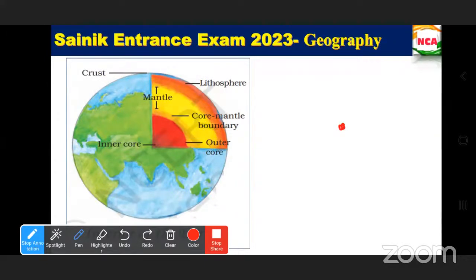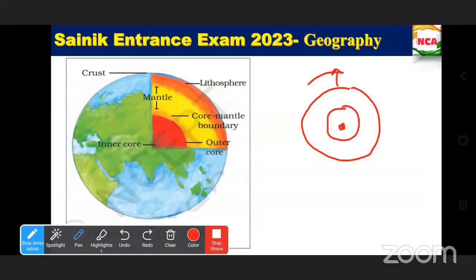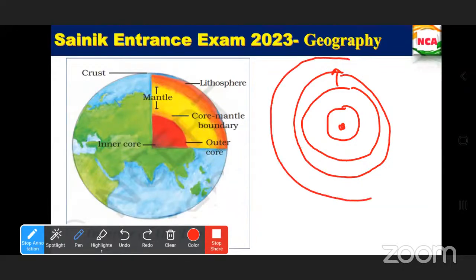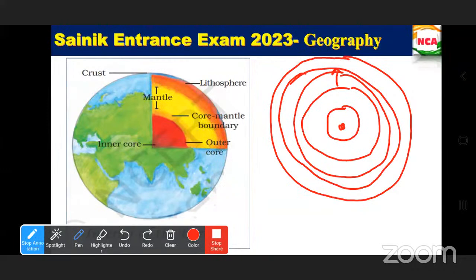In between the crust and the mantle boundary, we call this the asthenosphere. This crust is the thinnest layer.